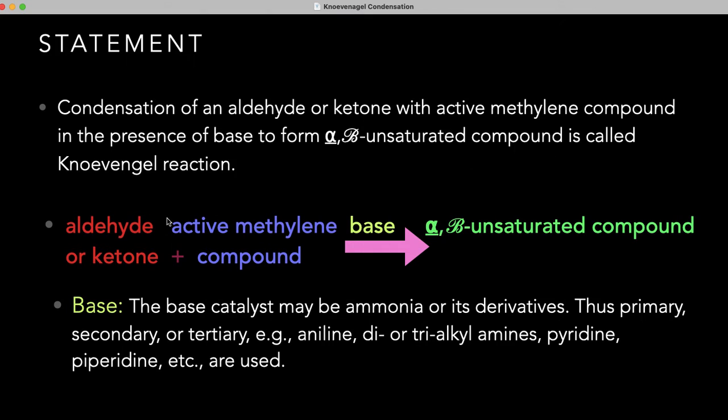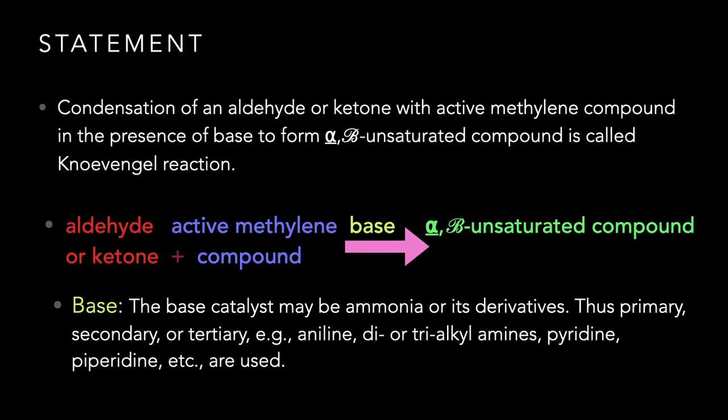Okay, let us review the statement once again. Aldehydes or ketones condensed with an active methylene compound in the presence of a base to form an alpha beta unsaturated compound. This reaction is called the Knoevenagel reaction.